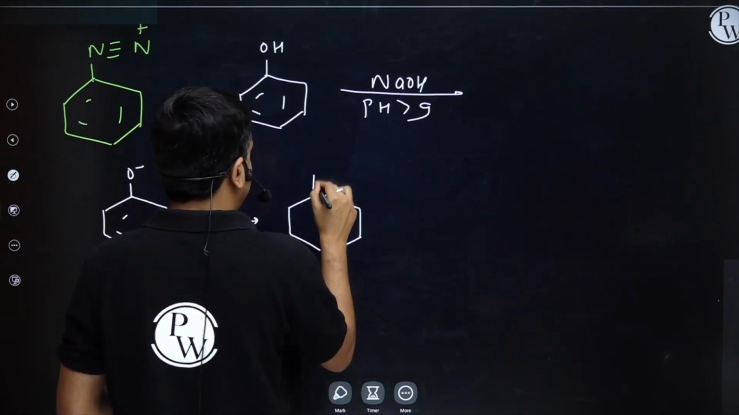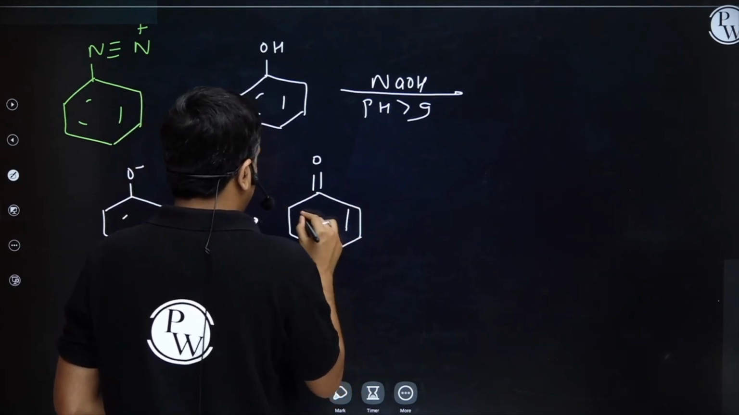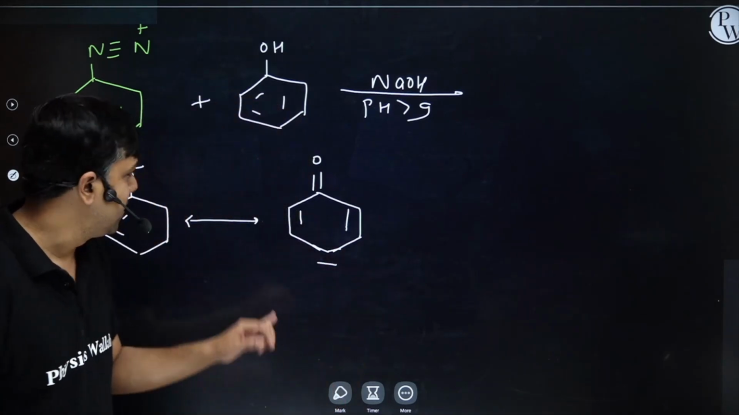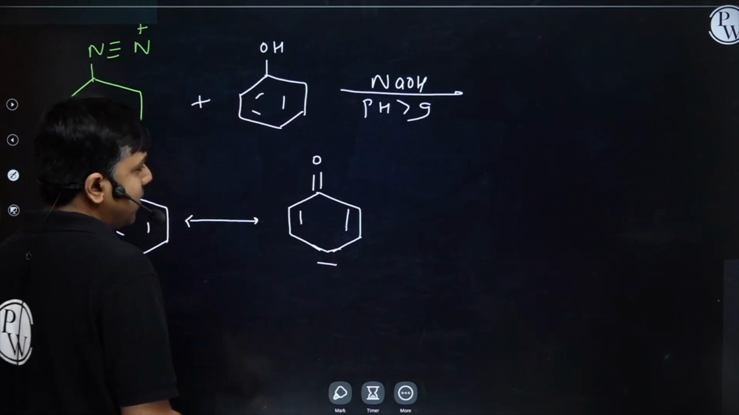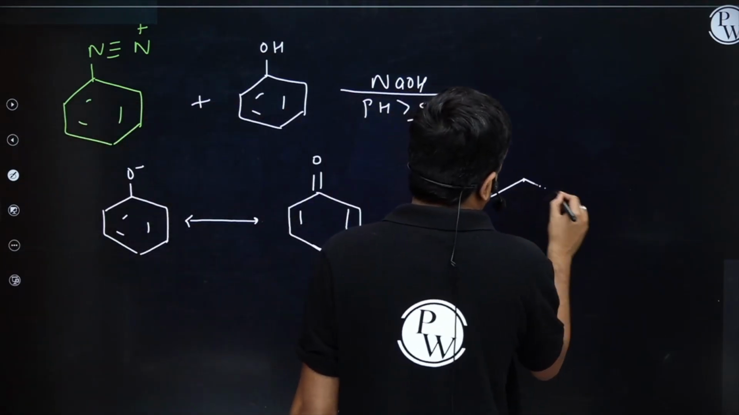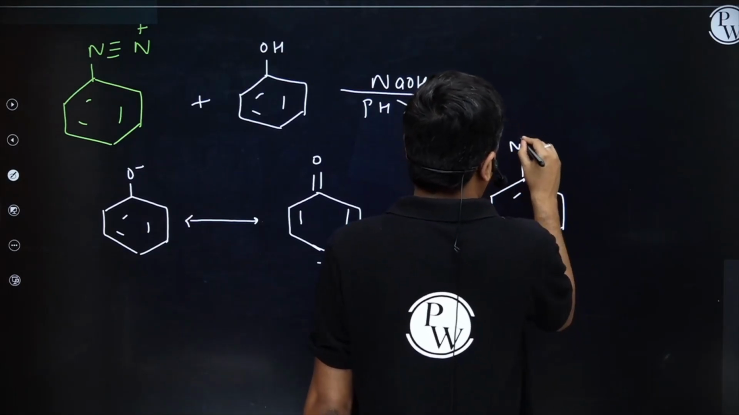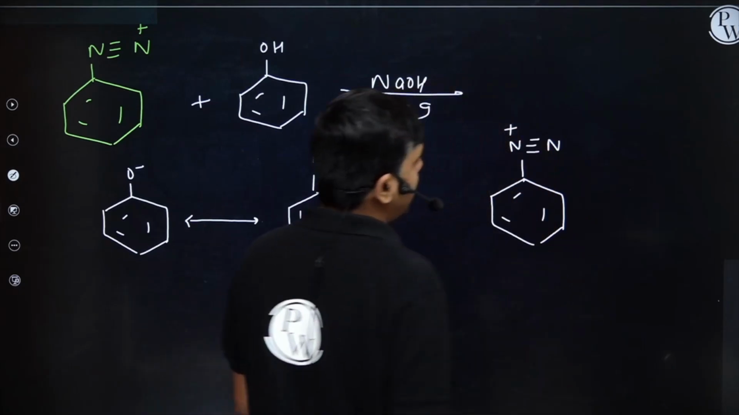I can write it like this, right? This one will delocalize, and this one. I hope you understood this one. No problem. Through resonance, we can move here, right? Now, it will attack on N triple bond N positive, right students?